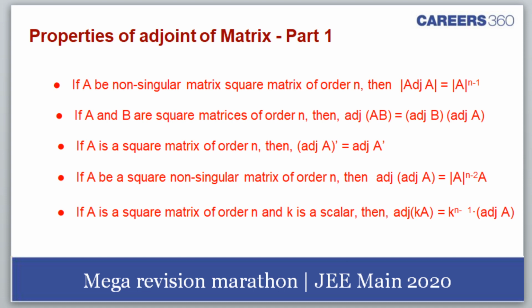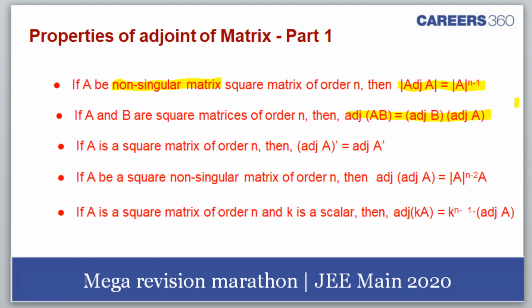Properties of the adjoint of a matrix. Now this becomes important, please focus on this. For a non-singular matrix, meaning determinant of A is not equal to 0, the determinant of adjoint A is determinant of A raised to the power n minus 1. The question will come from this. Then, if A and B are square matrices, it follows a reversal property.